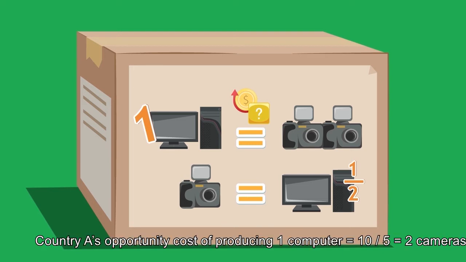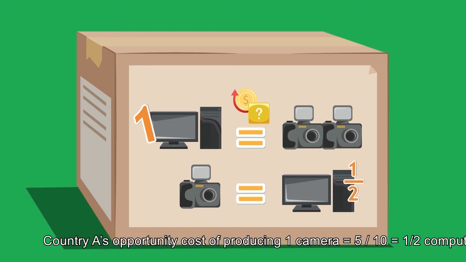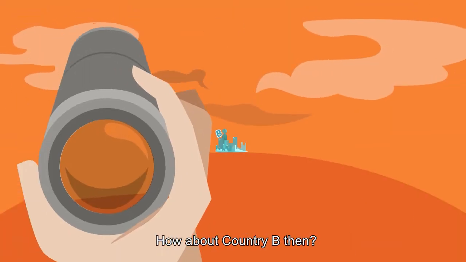Country A's opportunity cost of producing 1 computer equals 10 divided by 5 equals 2 cameras. Country A's opportunity cost of producing 1 camera equals 5 divided by 10 equals half a computer. How about country B then?